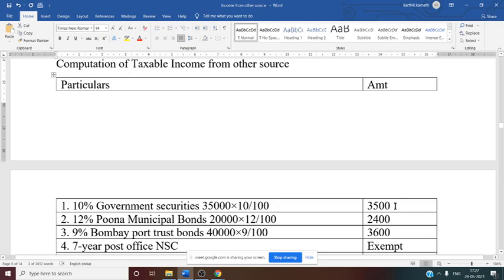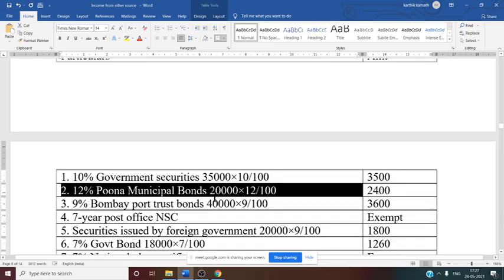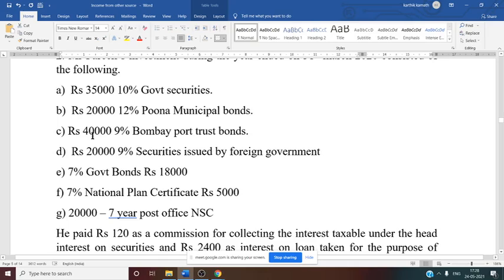Now second one, there is a 12% Pune municipal bond. Pune municipal bond also, same thing we have to do. Amount is given, 20,000. If you see the question, you will come to know, 20,000, 12%. So 20,000 into 12%, if you do, you will get Pune municipal bond interest, that is 2,400. Similarly, there is a Bombay Port Trust bond, also calculated the same way. You need to see the rate, you need to see the amount, just multiply, no grossing up here. 40,000 into 9%, answer is 3,600.